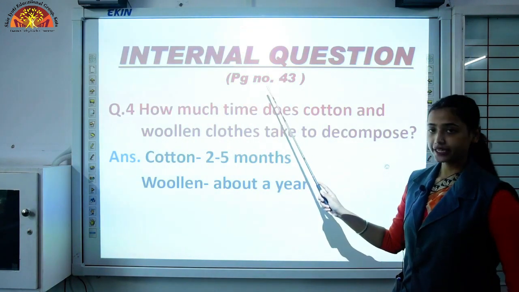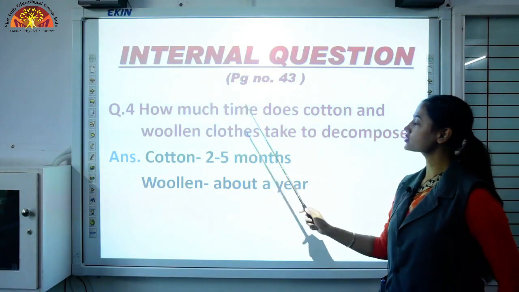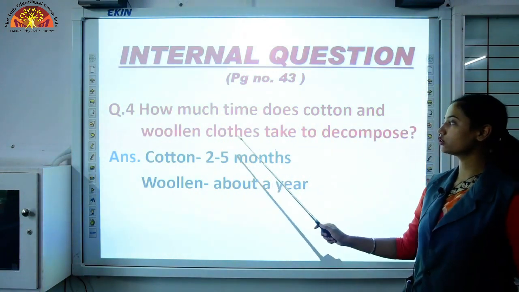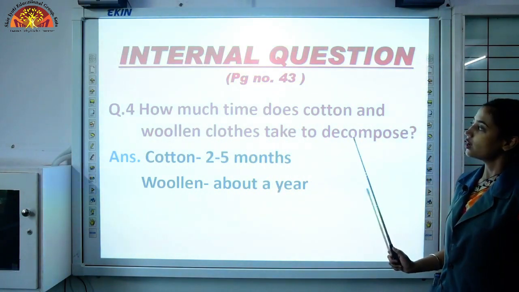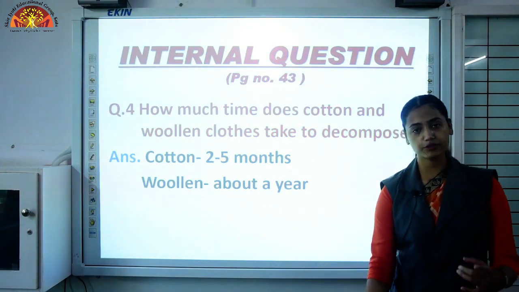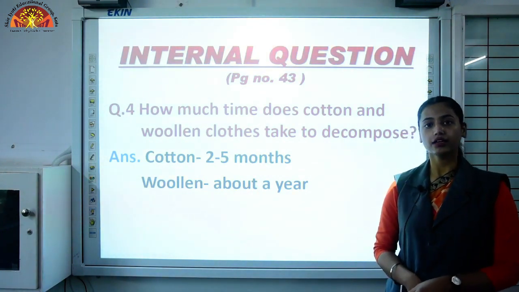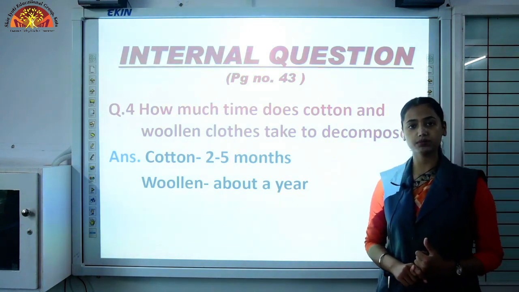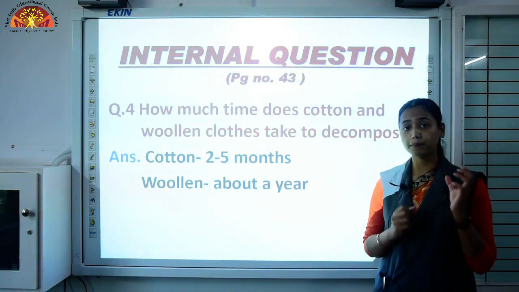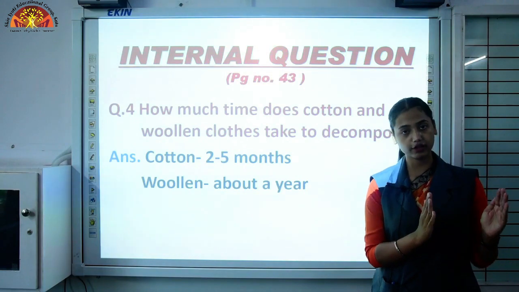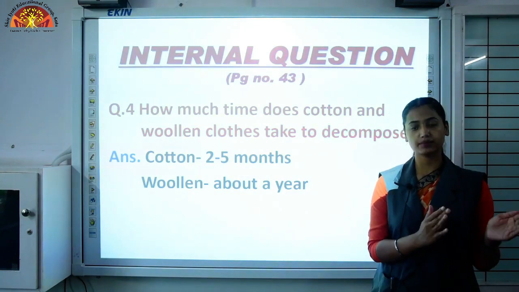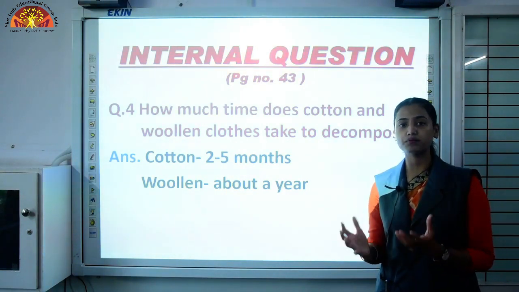Another question on page 43. How much time do cotton and woolen clothes take to decompose? There are two types of material, biodegradable and non-biodegradable. Can you differentiate between these two terms? Biodegradable, bio means related to living organisms, and degradable means to decompose.